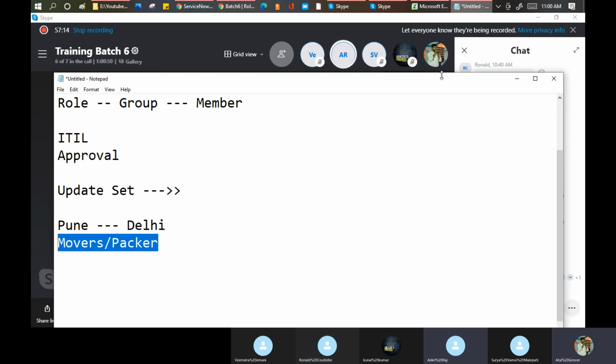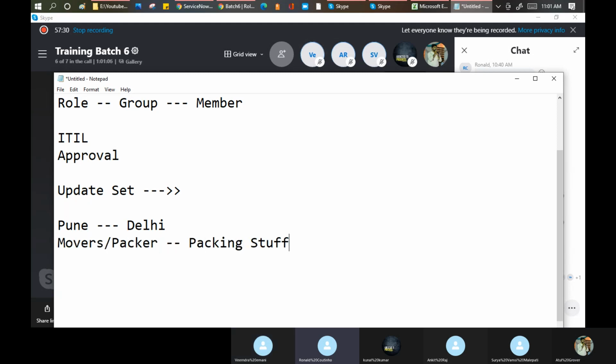Okay, fine. Virendra, what do you think? No specific idea at this moment. Okay, Ronald, what do you think? So all the items that need to be moved will be packed in paper, then they will be moved to a box. Correct. It will be wrapped in paper and put in the box, and then it will move from Pune to Delhi. They will be named also, so that you can identify what is there.